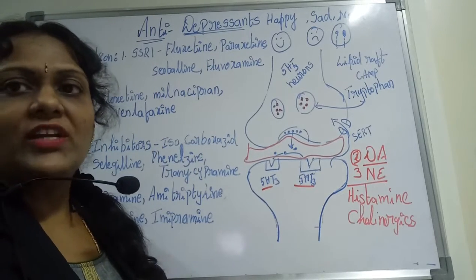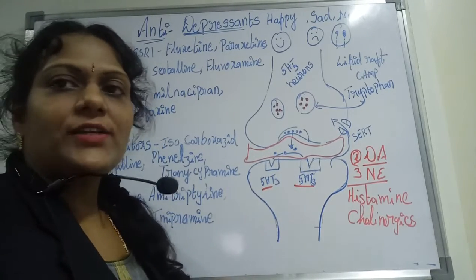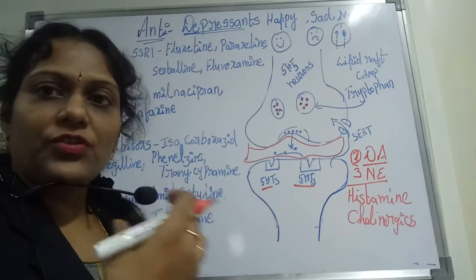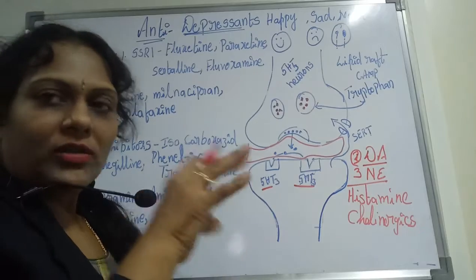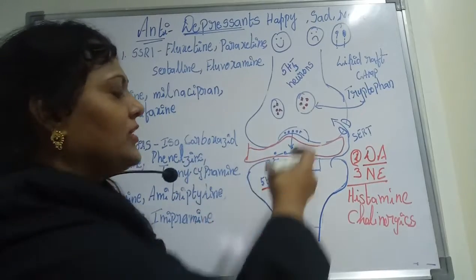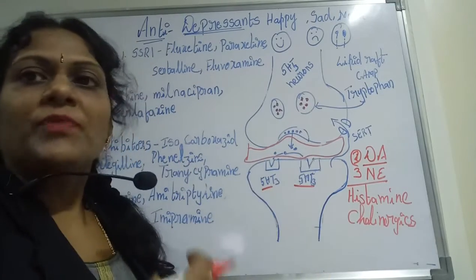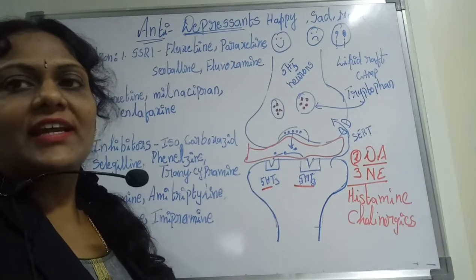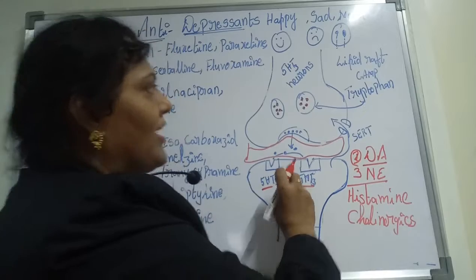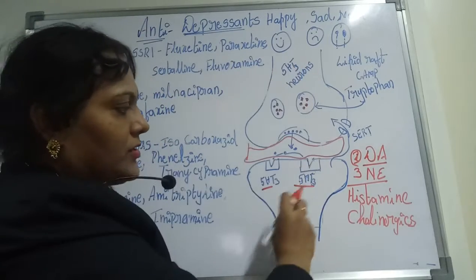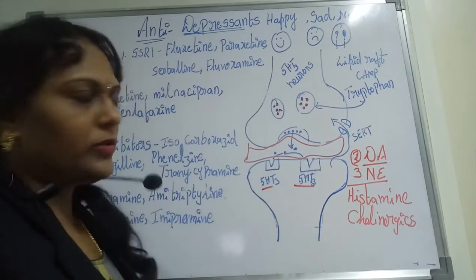So what we need to do is synthesize the neurotransmitter and get it released into the synaptic junction, so that it excites the post synapse. Then only can we understand that the depression is being controlled. This is called the presynapse and this is called the post synapse. We already know that.